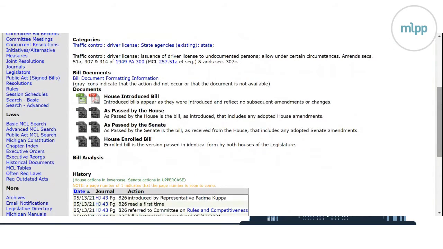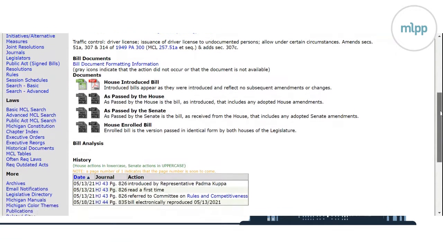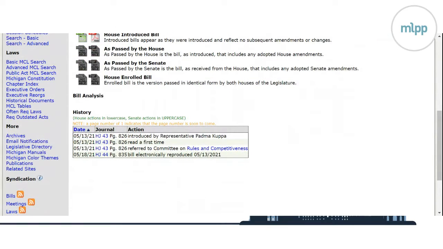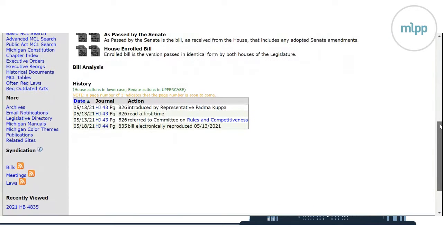Unfortunately, I picked a bill that doesn't have a better bill analysis, so I will find another one in a second. But then just showing here, this is very helpful too, the history of the bill. So when it was first introduced, and then what committee it was assigned to. And again, we're going to get into committees, how to engage with committees, how to look at committee meeting minutes and testimony, how to submit testimony. We'll do all of that in another segment, but just giving that a rundown here.